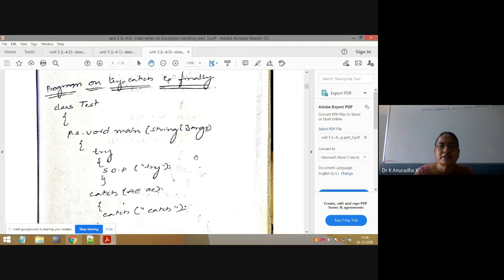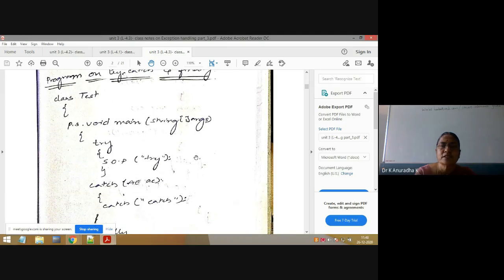It is never recommended to write the cleanup code in the try or catch blocks, and it is always recommended to write the cleanup code in the finally block, because whether the exception is raised or not, handled or not, the finally block is always executed. That is the reason why we should write the cleanup code only in the finally block.